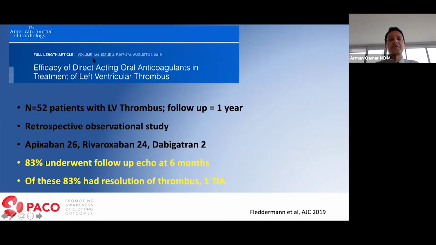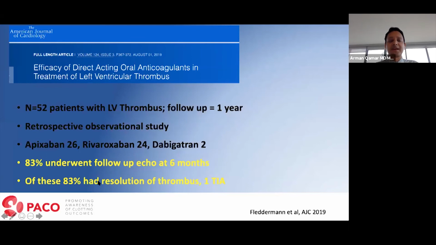Another study in the American Journal of Cardiology from our friends at Mid-America Cardiology looked at 52 patients who had LV thrombus, followed for 1 year, a retrospective observational study. 26 got apixaban, 24 rivaroxaban, 2 got dabigatran. 83% underwent follow-up echo at 6 months.